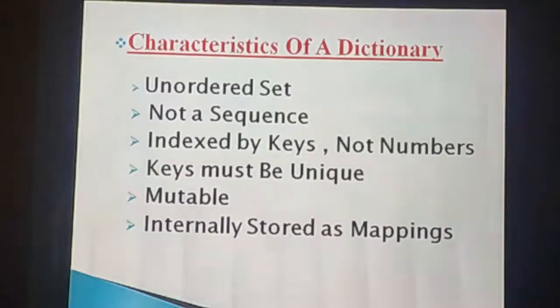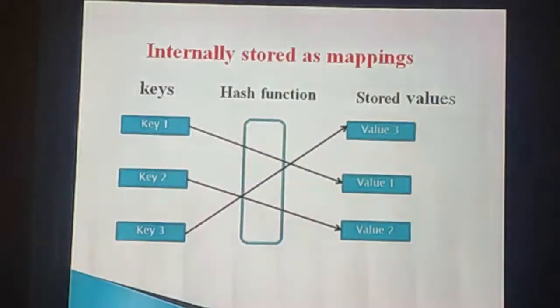The next one is internally stored as mappings. That means here the key value pairs are associated with one another with an internal function called the hash function. This technique is called mapping. Example, I have given the key 1 is associated with value 1, then key 2 is associated with value 2, then key 3 is associated with value 3 and so on.